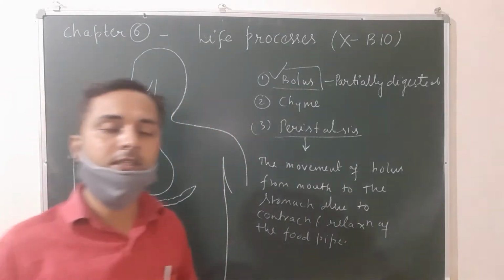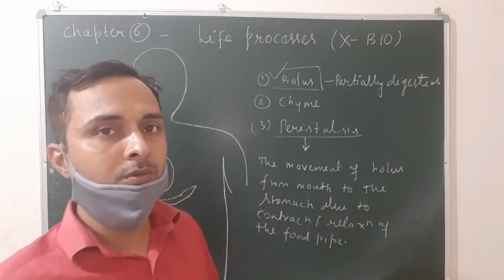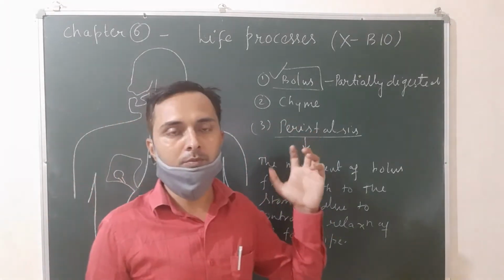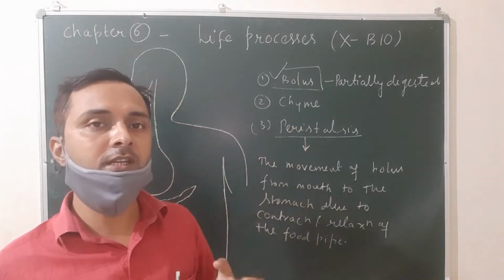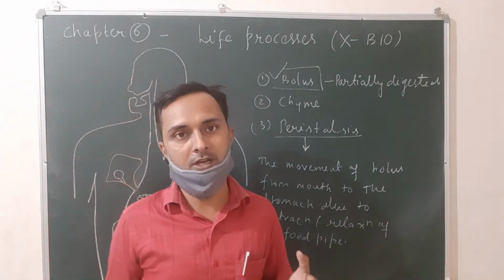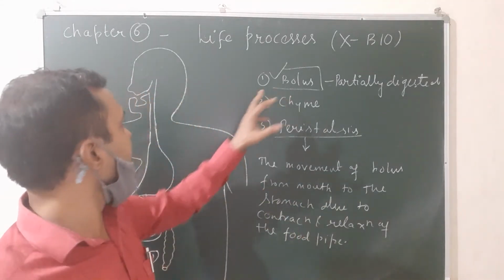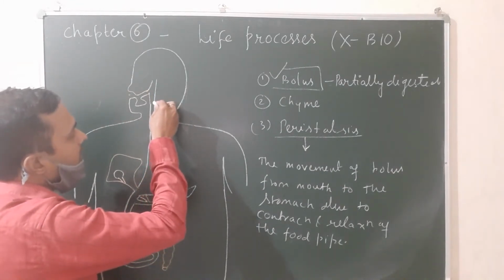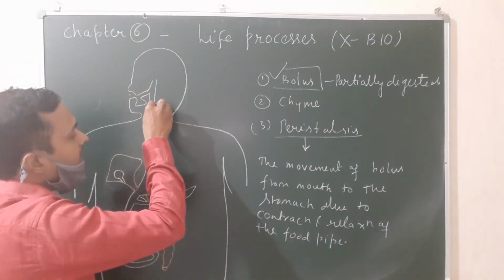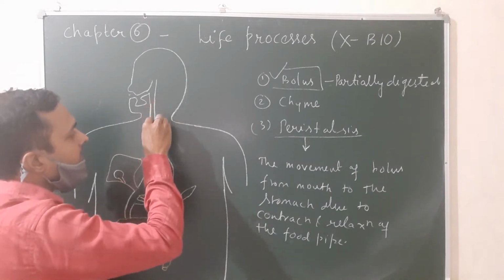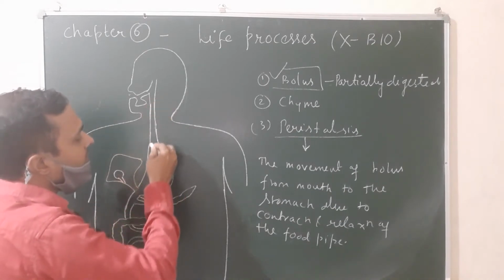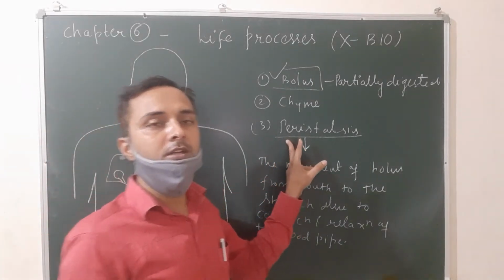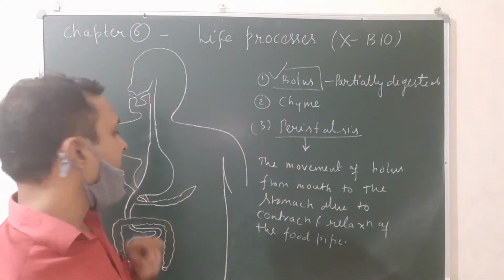What is peristalsis? The bolus is produced in the mouth, that means bolus is the partially digested food when the food is mixed with the saliva. And this bolus is transferred from mouth to the stomach with the help of contraction and relaxation of the food pipe. This phenomenon is called peristalsis. With the help of peristalsis only, the food is transferred from mouth to the stomach.